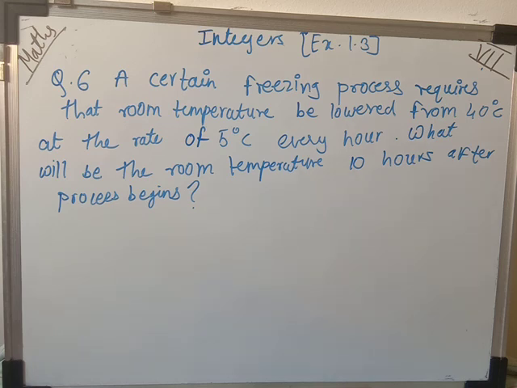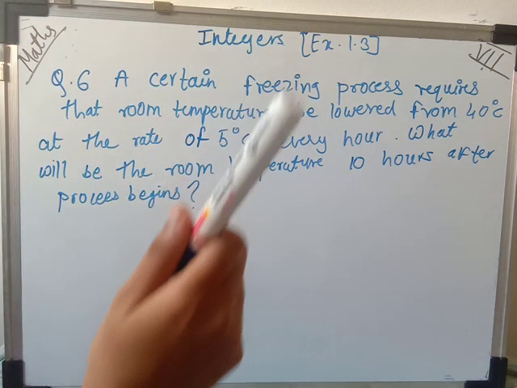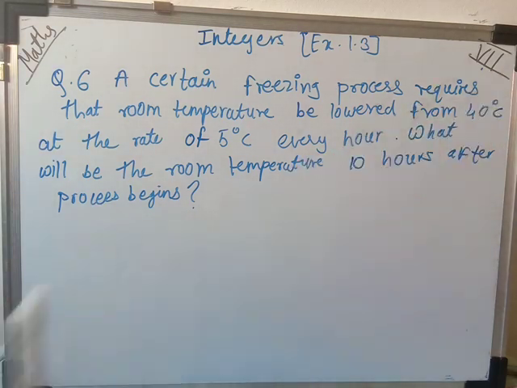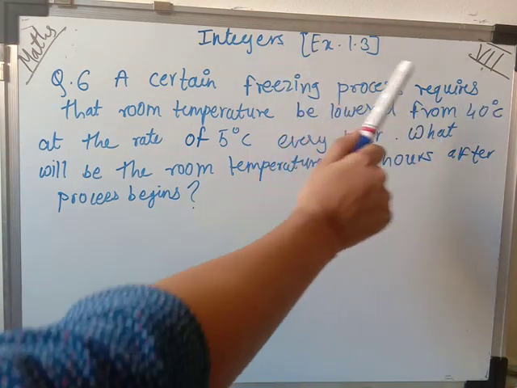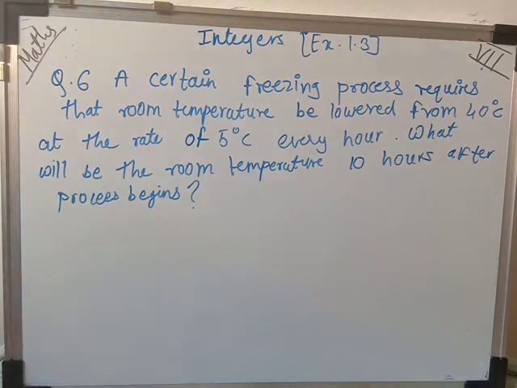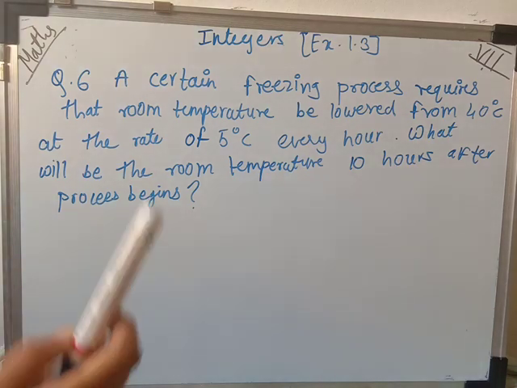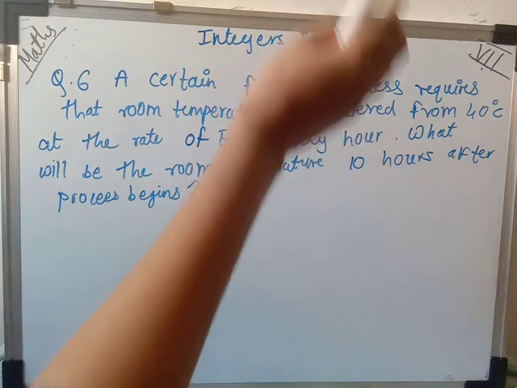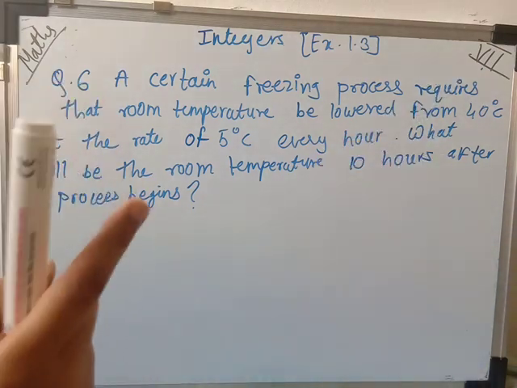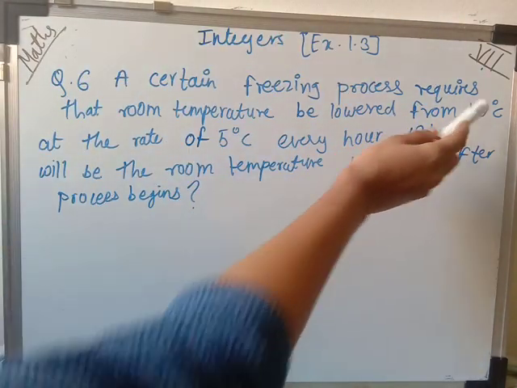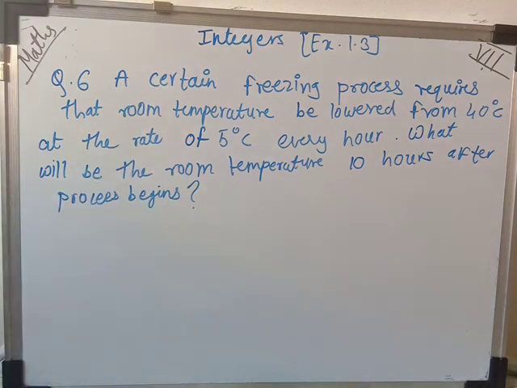Here they are saying there is a freezing process, where the room temperature needs to be exactly 40 degrees Celsius. The process starts with 40 degrees Celsius, and that temperature is lowered, that is, every 1 hour the temperature is lowered by 5 degrees Celsius.